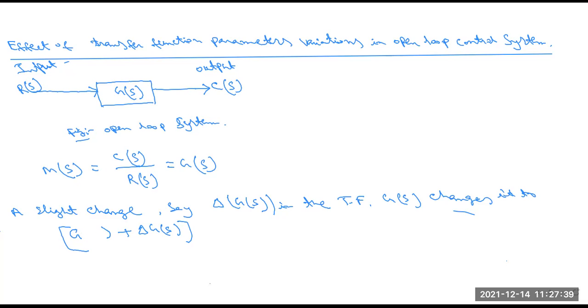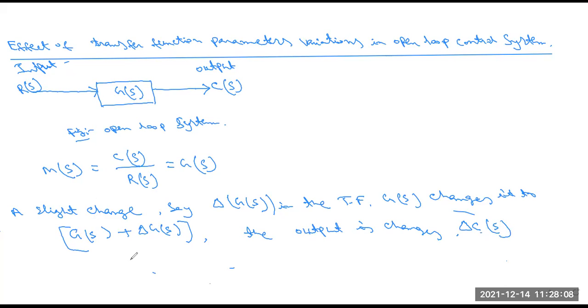So when delta G(s) changes, the output also changes, and it is basically delta C(s).